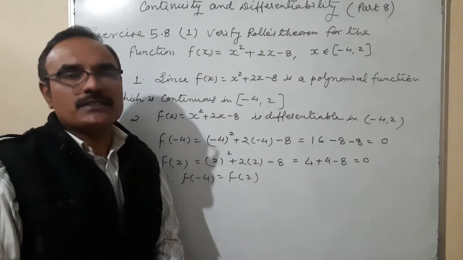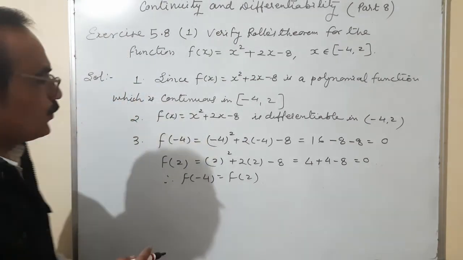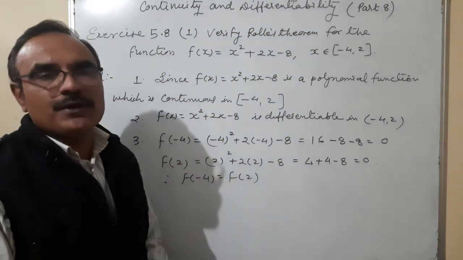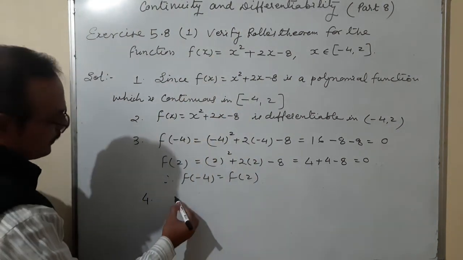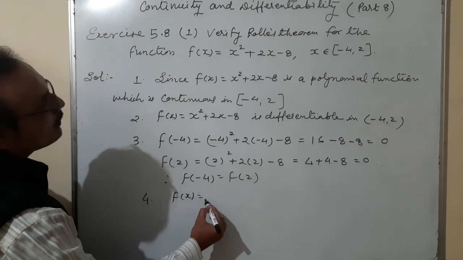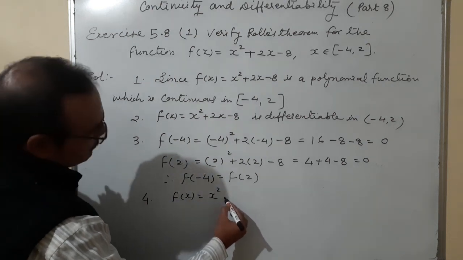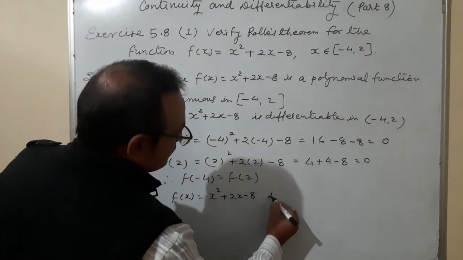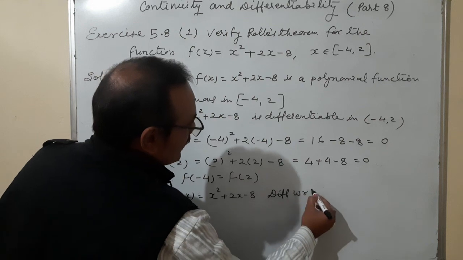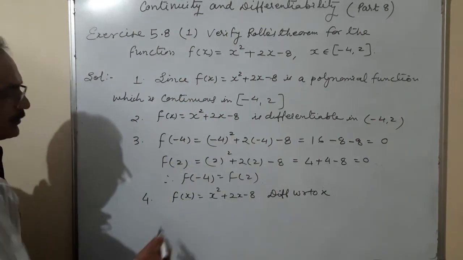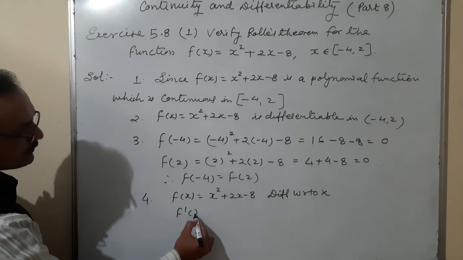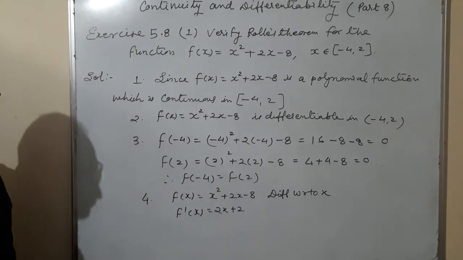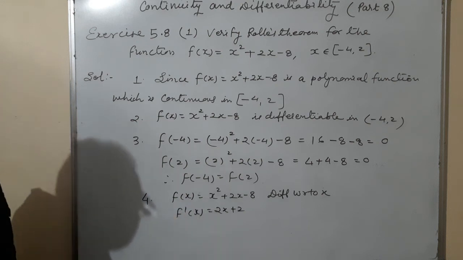Now the left fourth condition is f dash c is equal to 0. For finding the f dash c, first of all we have to differentiate this term. So f of x is equal to x square plus 2x minus 8. Differentiate with respect to x, it is coming f dash x is equal to 2x plus 2.